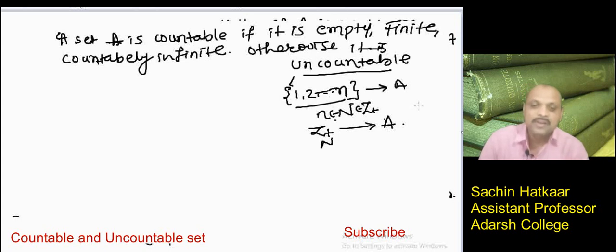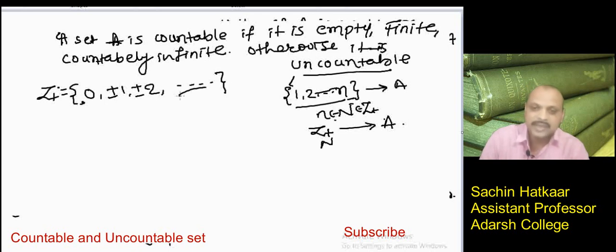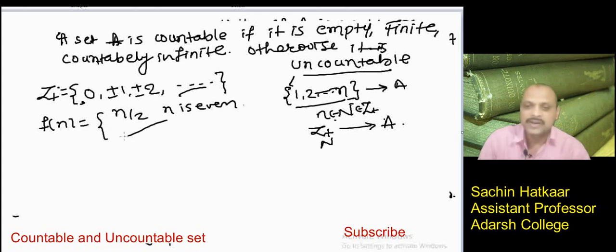Look at this. Consider the set of integers Z: 0, plus or minus 1, plus or minus 2, plus or minus 3, like this. Now if we define a function f(n) equal to n by 2 when n is even, and minus (n minus 1) divided by 2 when n is odd, then let us put n equal to 1.